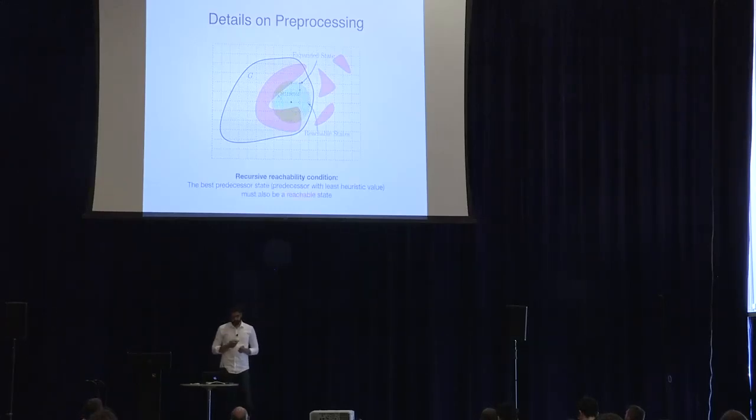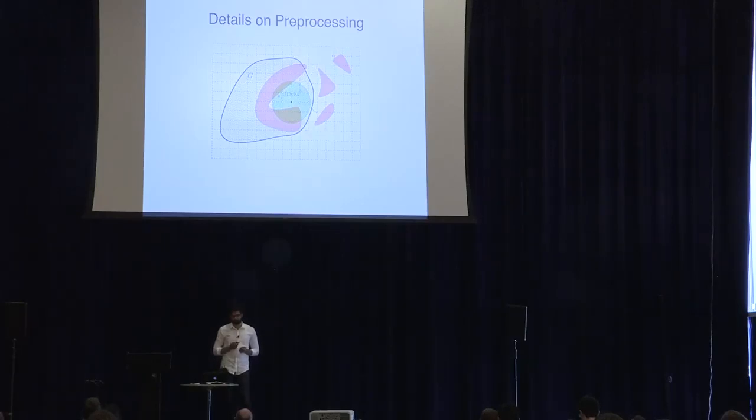Now let's analyze what happens in a single iteration of this search. Assume that we have already marked these white states as reachable. For a newly expanded state, we see if the best predecessor of this state, according to the heuristic function and some tie-breaking criterion, is reachable or not. If that predecessor state is reachable, then we label this state also as reachable. And we use this recursive rule in this search to label all the states which are reachable for this attractor state.